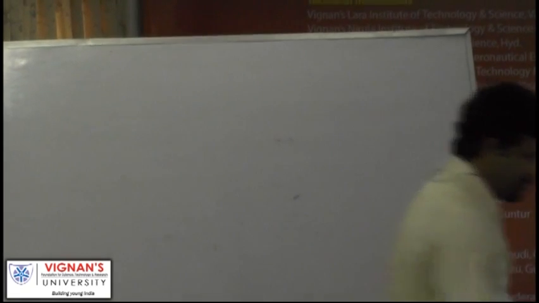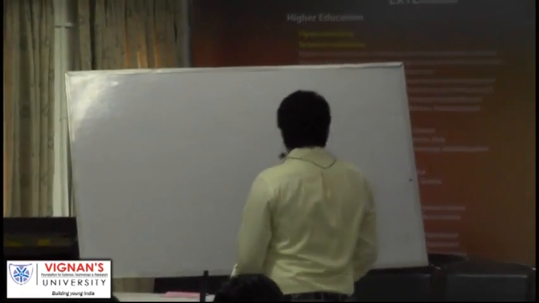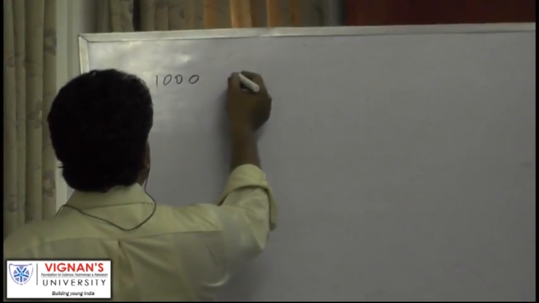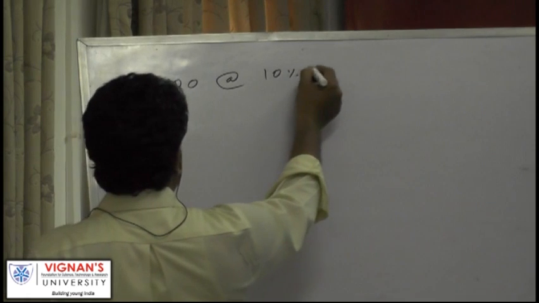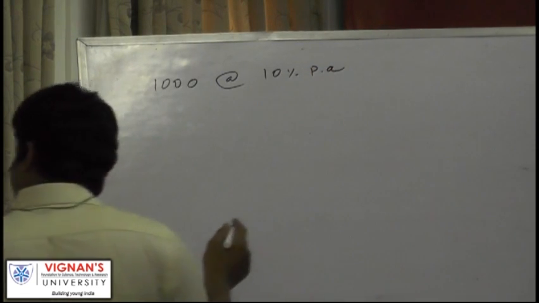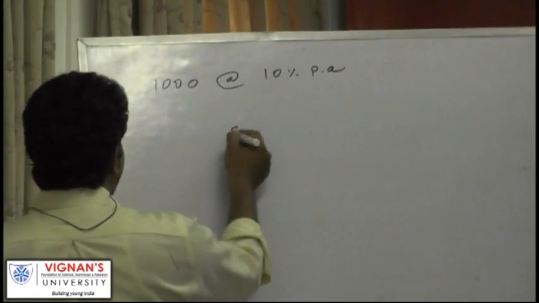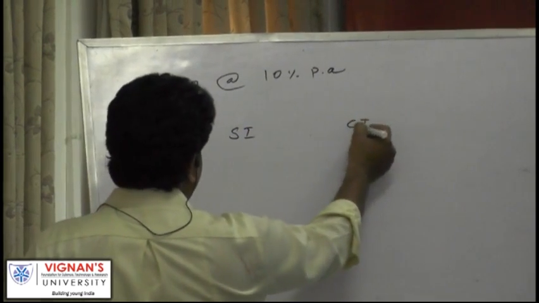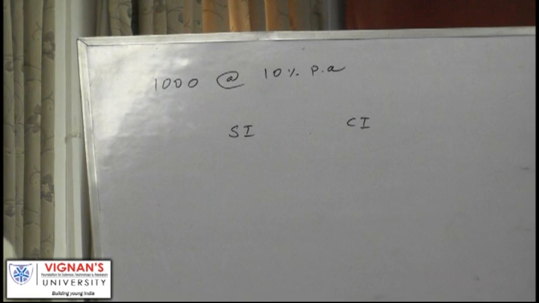See, let us say 1,000 rupees at 10% per annum. Simple interest, compound interest. Now you understand what would be the difference between simple interest and compound interest, right?